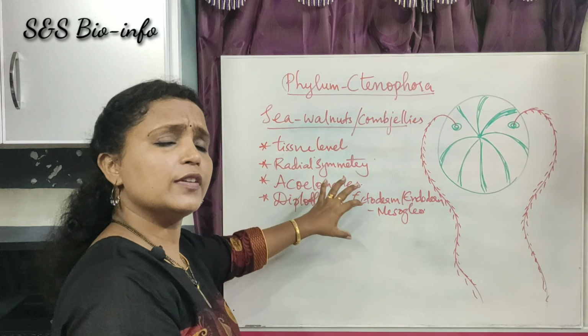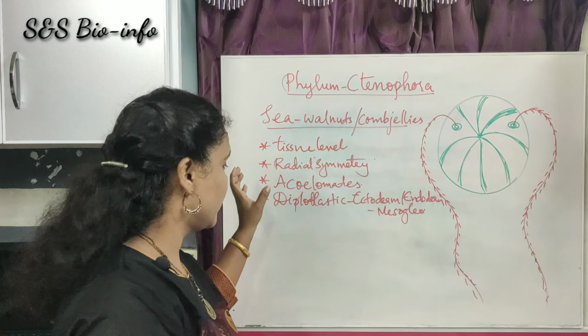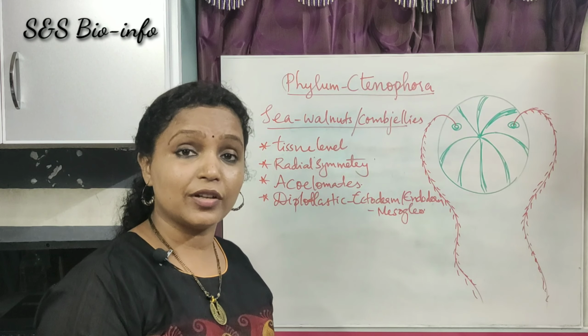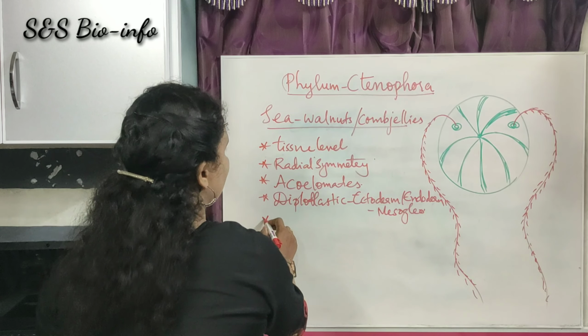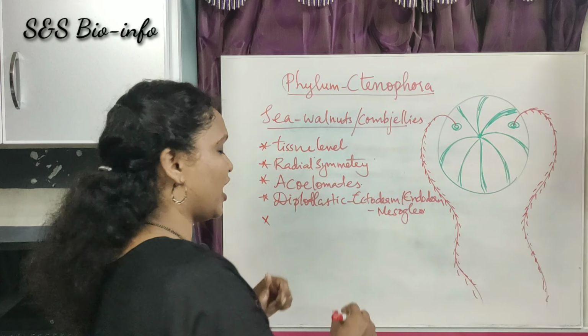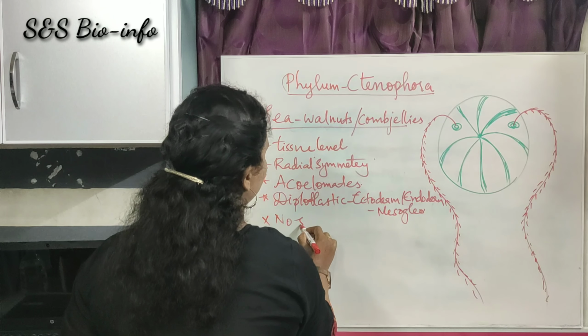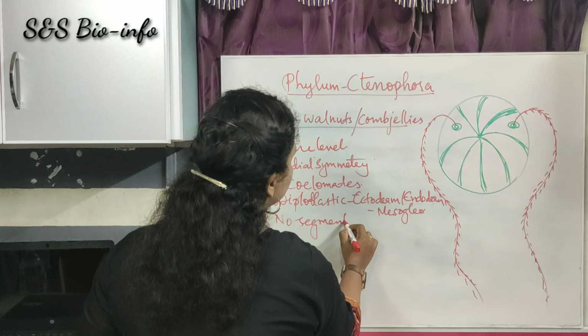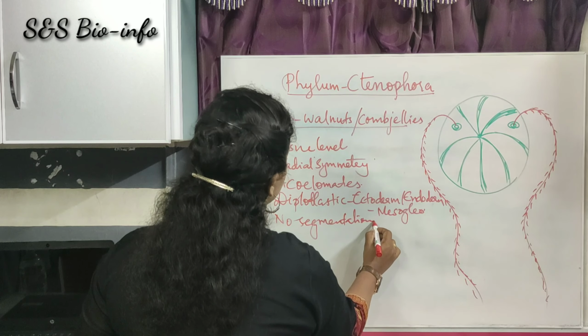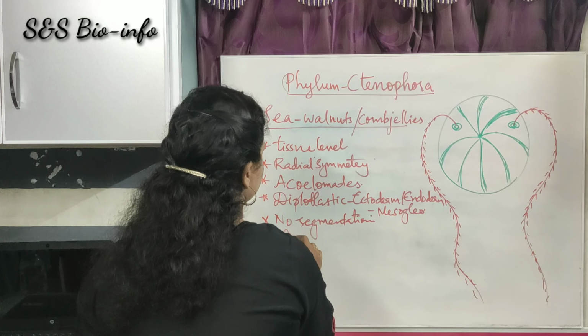These have common features like the phylum Coelenterata also. What is the next feature? Segmentation is absent in such animals. No segmentation. Then what about the notochord? No notochord, so they are non-chordates.